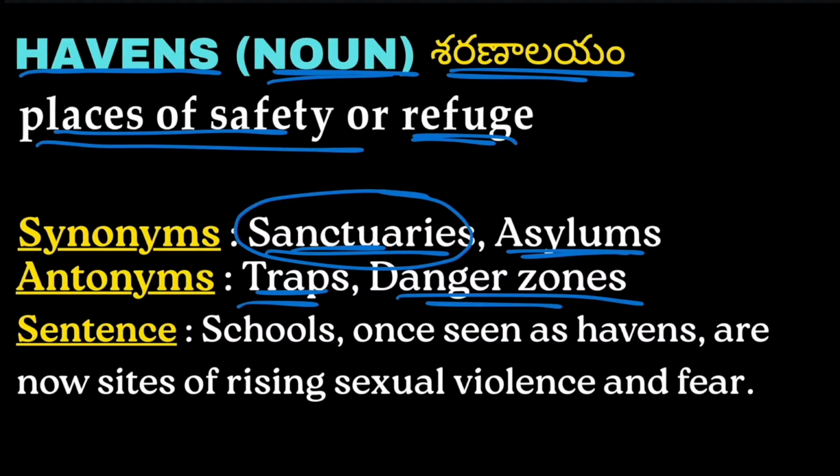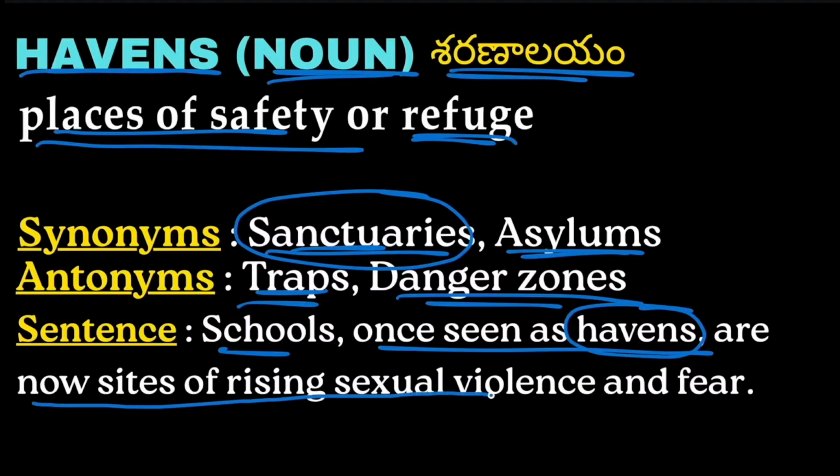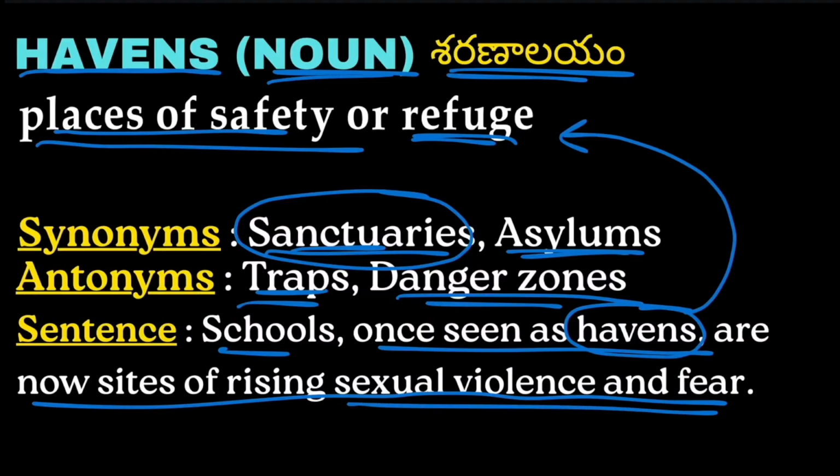The example we have: schools once seen as havens are now sites of rising sexual violence and fear. So schools once seen as places of safety are now sites of rising sexual violence and fear.